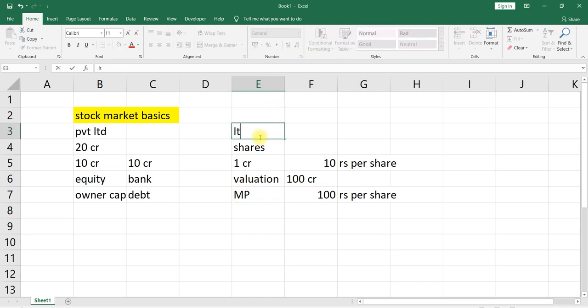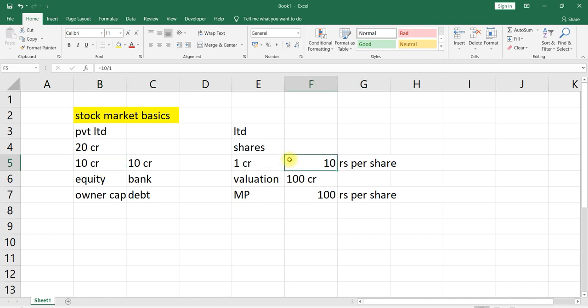So they will evaluate their business. It may come to 1000 crore, 2000 crore, 5000 crore, like that. They will evaluate their business on that particular date, and divide it into a number of parts. Here we have divided into 1 crore parts, because 10 crore was our initial investment, so 10 rupees each.